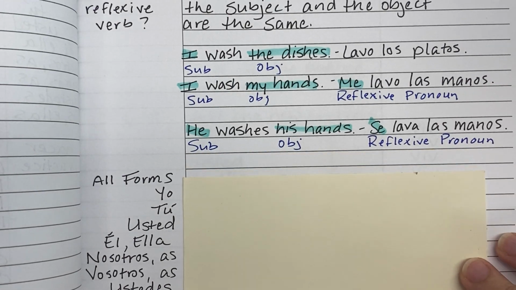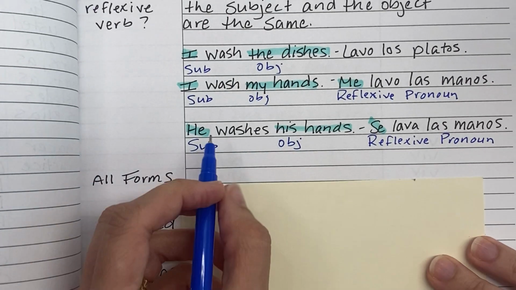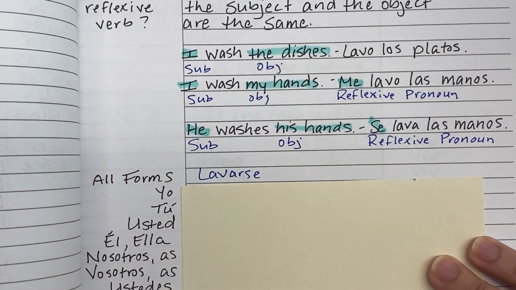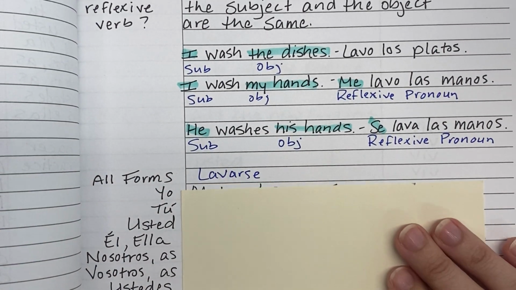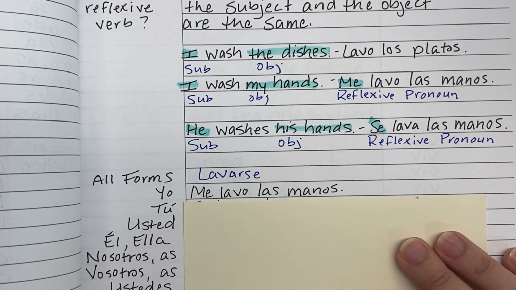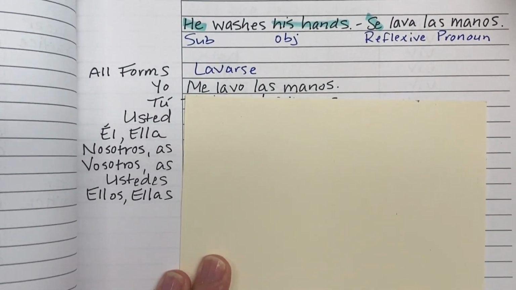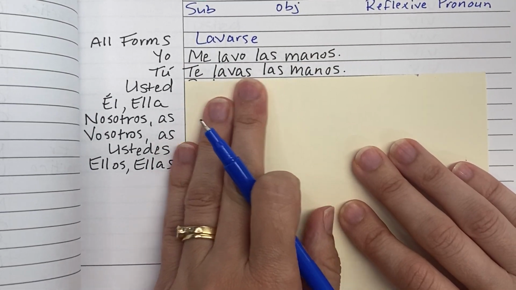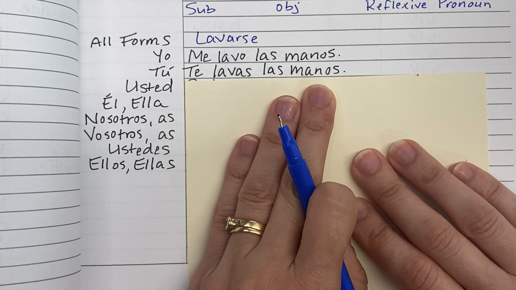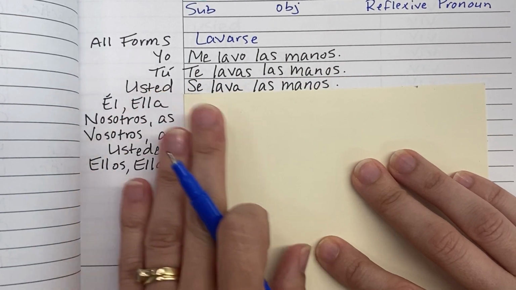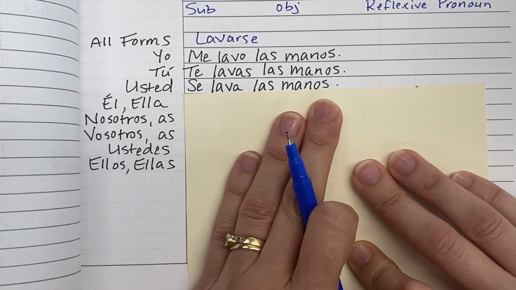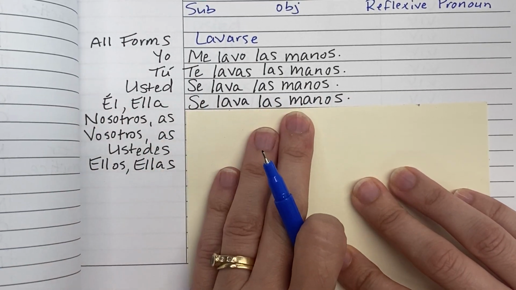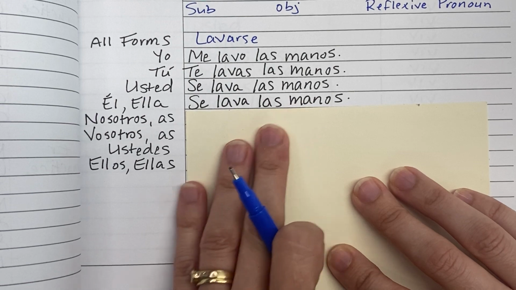All right, so let's look at all forms of the verb lavarse. So here's the verb in the infinitive. All right, let's look at all forms of this verb. So for I wash my hands, me lavo las manos. For you in the informal register, you wash your hands, te lavas las manos. In the formal register, usted se lava las manos. He or she washes his or her hands. Él se lava las manos, or ella se lava las manos.